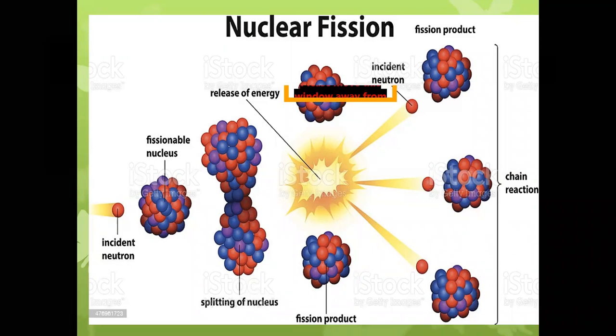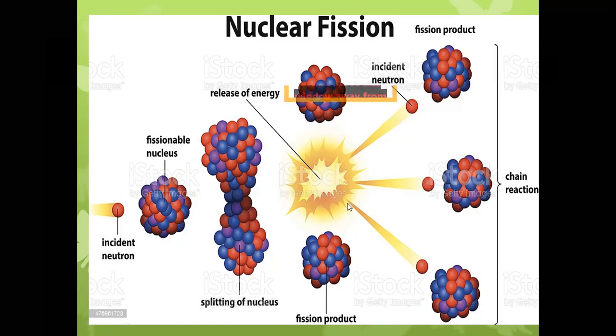So this over here shows the fission product. In the first step, the fissionable nucleus is split up into two sub-particles or sub-elements, beryllium and thorium, and this yellowish part represents the heat energy.